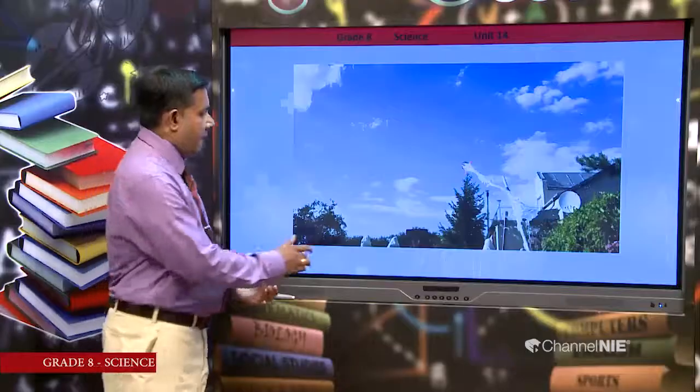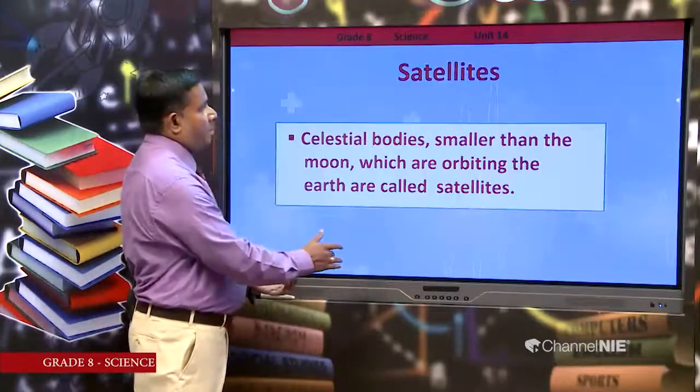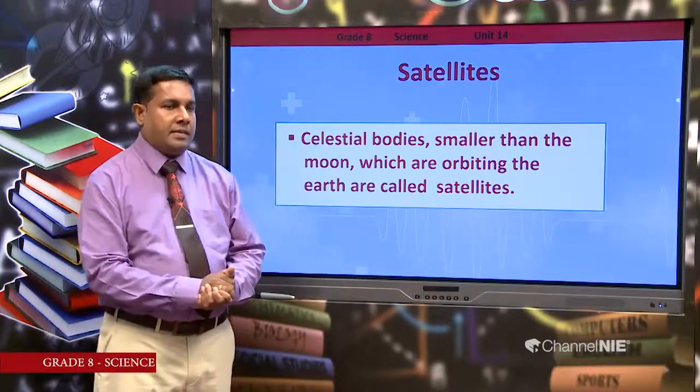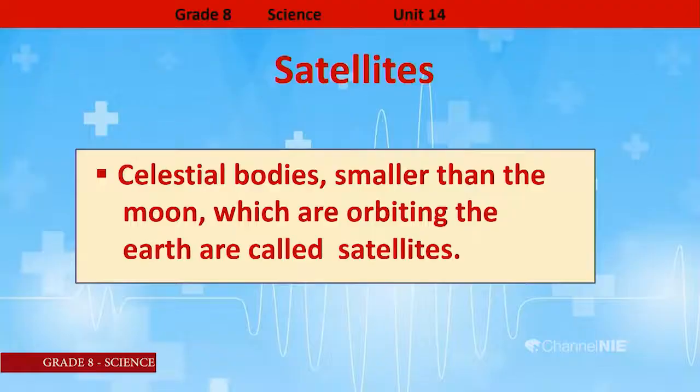Now shall we move on to the next session of this lesson about the satellites. Then let's see what the satellites are. Celestial bodies smaller than the moon which are orbiting the earth are called satellites.